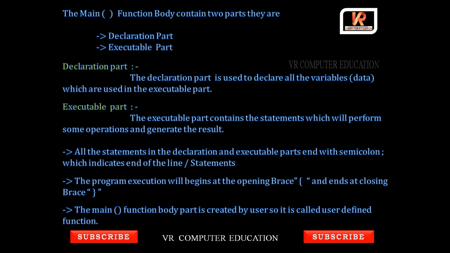What is the declaration part? It contains all the variables that are used in the executable part. In the executable part, the statements perform some operations and generate the result. All the statements in the declaration part and the executable part end with a semicolon.